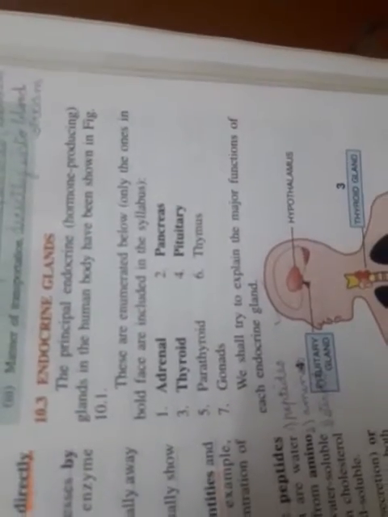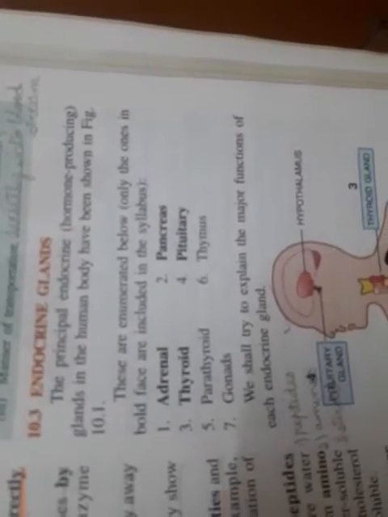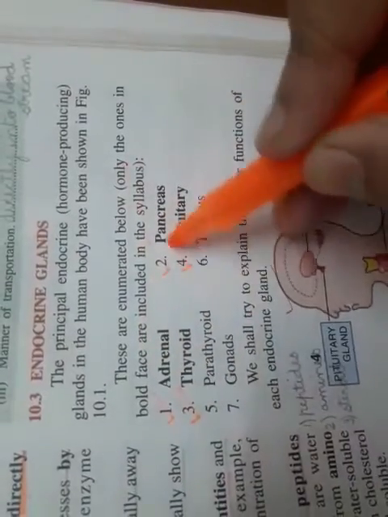The principal endocrine glands in the human body. We have these four in our syllabus: adrenal, pancreas, thyroid, and pituitary.